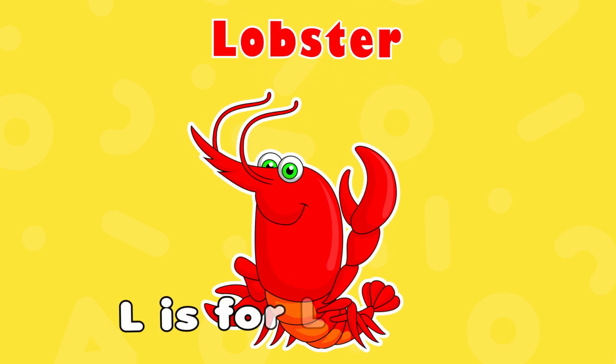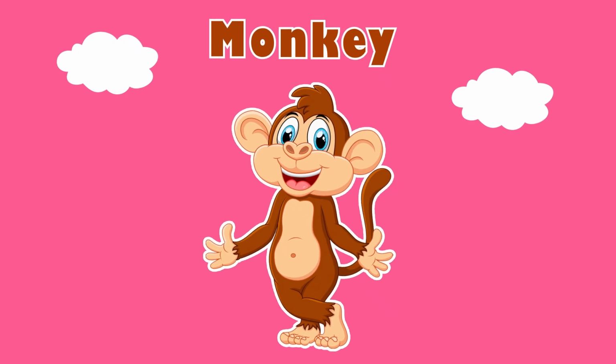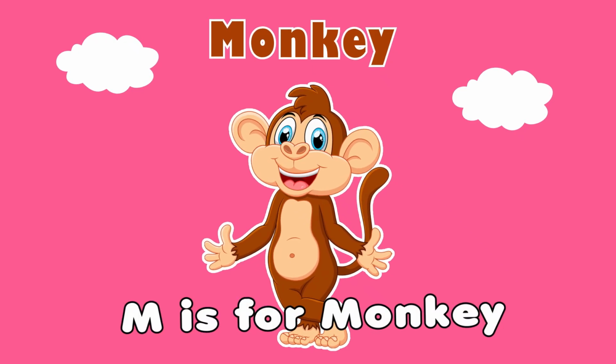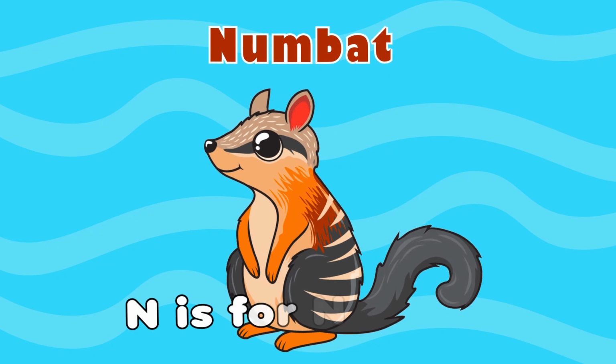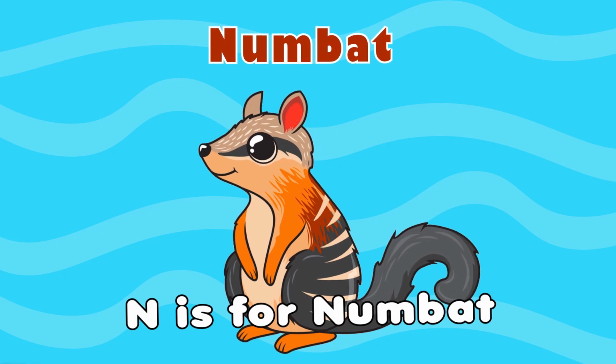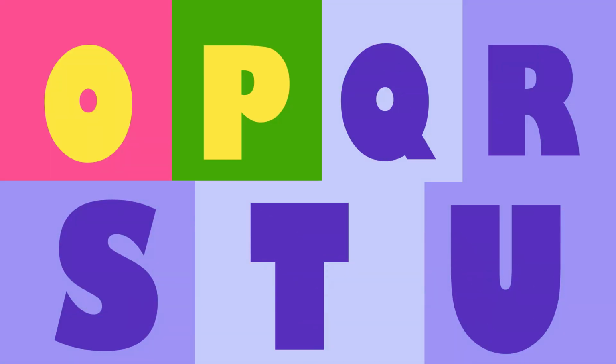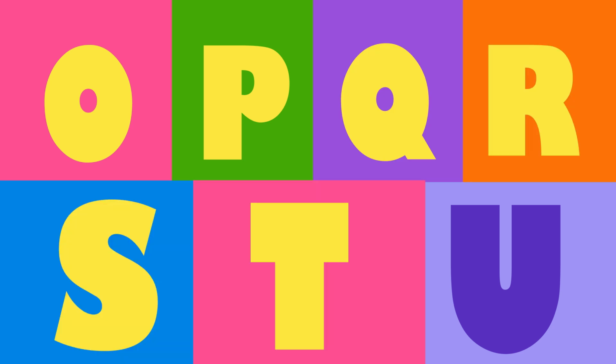Lobster, L is for lobster, monkey. M is for monkey. Nimbat. N is for nimbat. O, P, Q, R, S, T, U.